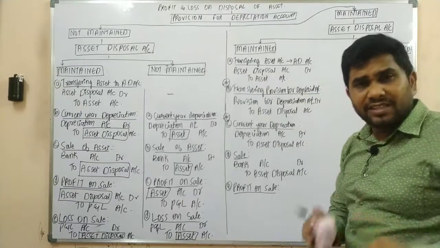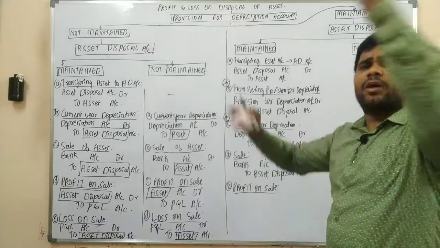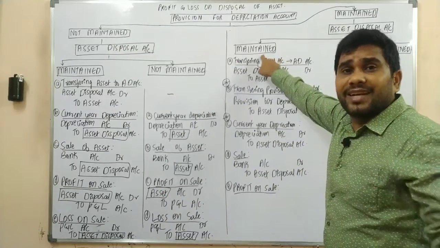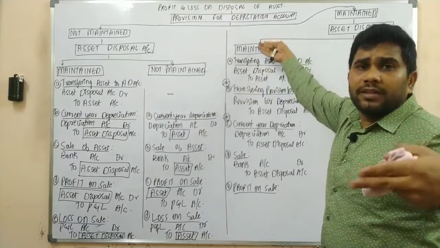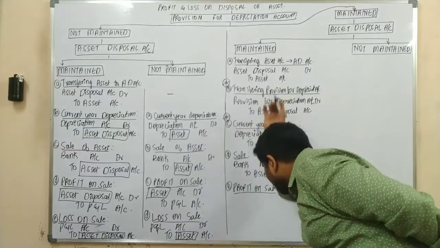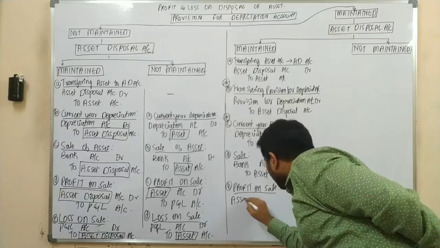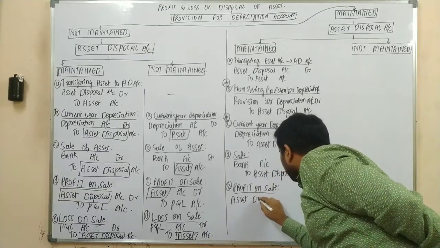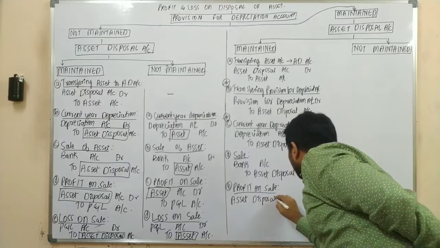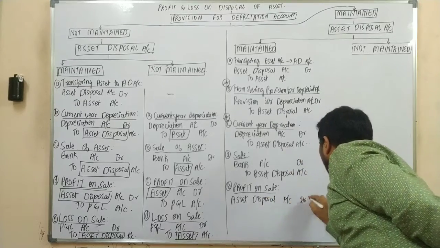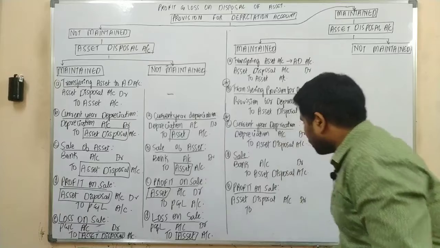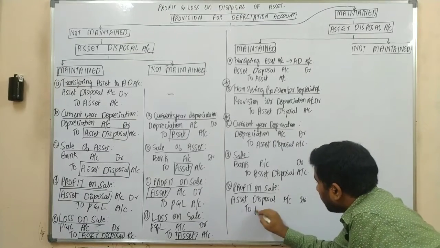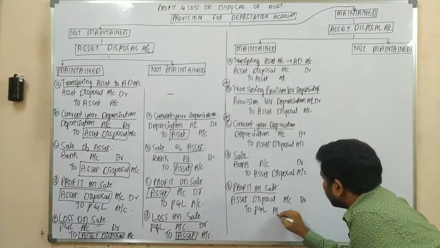In general, the journal entry would be asset account debit to P&L account. But as we are having a separate account, your asset account should be replaced with the separate account, that is your asset disposal. So the journal entry would be asset disposal account debit to profit and loss account.